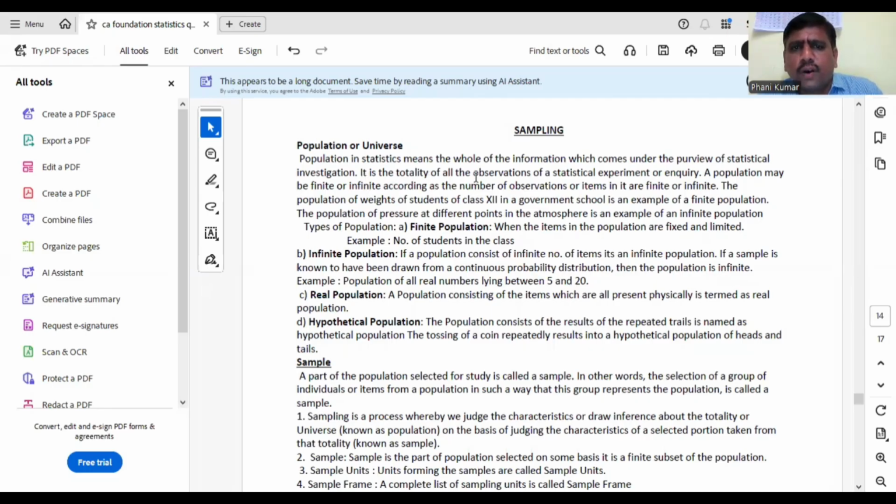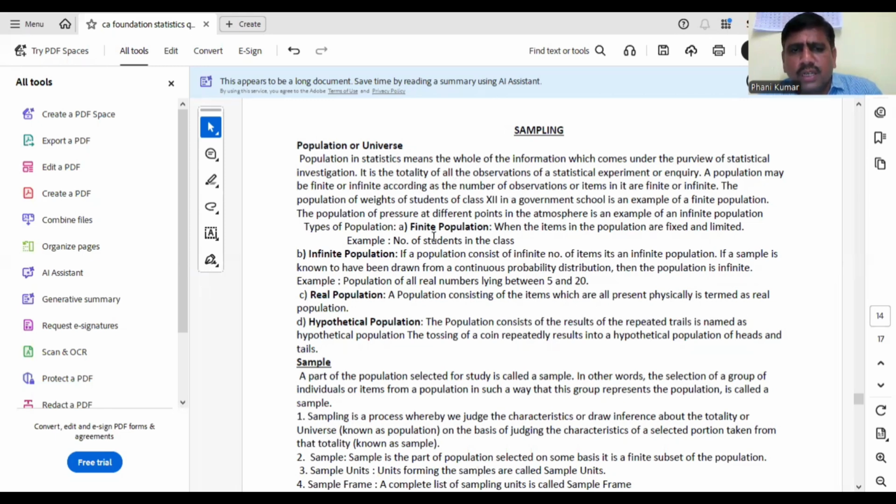It is the totality of all the observations of the statistical experiment or inquiry. A population may be finite or infinite. Sometimes it is countable, sometimes it is not. The population of weights of students of class 11 and class 12 in a government school is an example of a finite population. The population of pressure at different points in the atmosphere is an example of an infinite population.